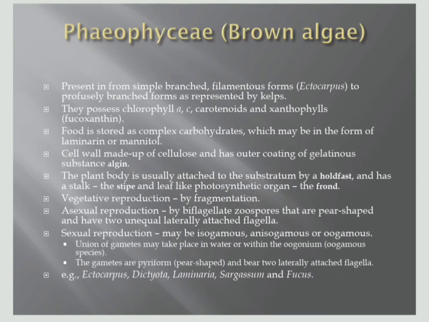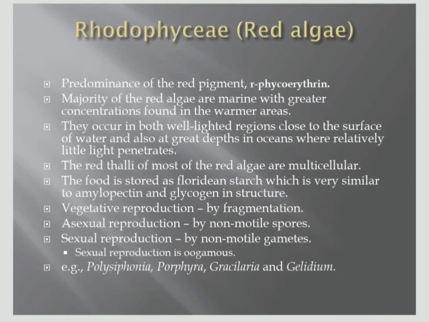The examples are Ectocarpus, Dictyota, Laminaria, Sargassum, and Fucus. Laminaria is a kelp, and among all the algae, this kelp or Laminaria is the largest one. These are the examples.